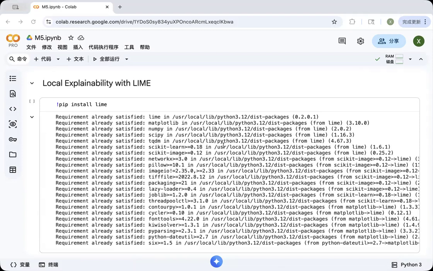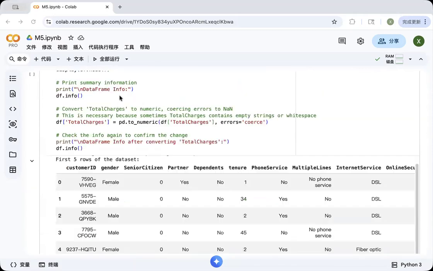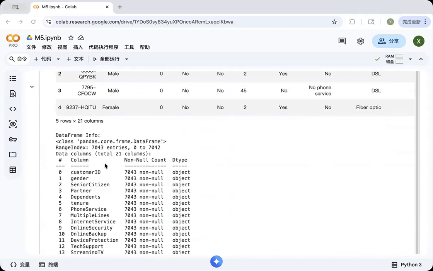Another fairness-related step I took was ensuring data quality during preprocessing. For instance, the total charges variable initially contained missing values due to a formatting issue. I converted it into a numeric format and removed the few rows with missing values to prevent misleading patterns during training. Cleaning and validating data is a crucial step because incomplete data can produce unfair outcomes in machine learning models. In addition to fairness, responsible AI also emphasizes transparency and interpretability.